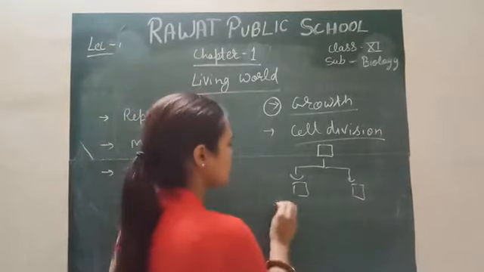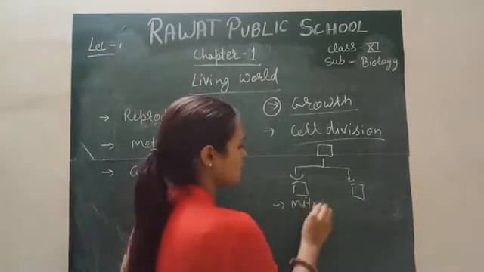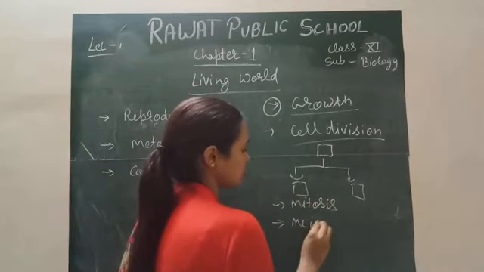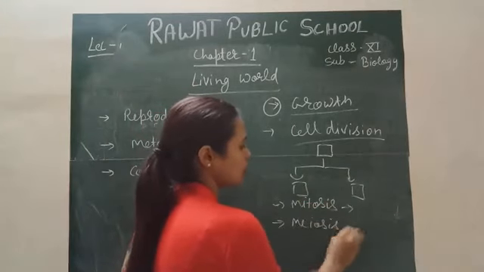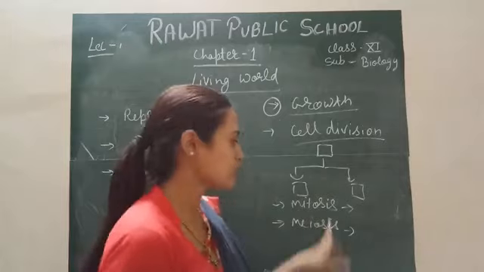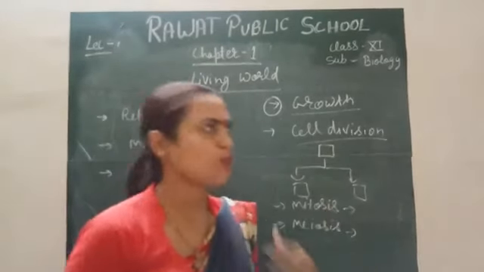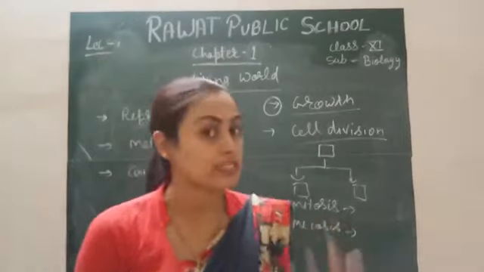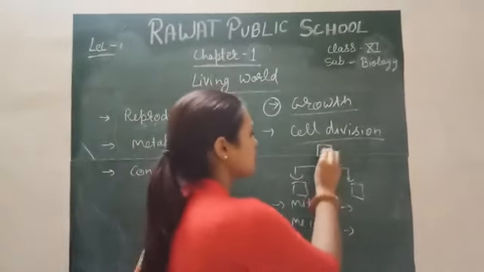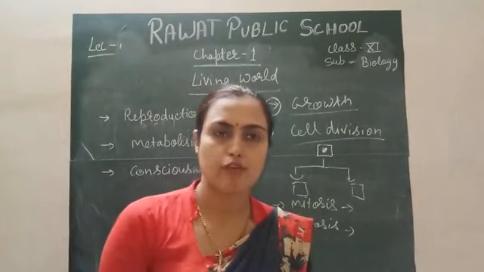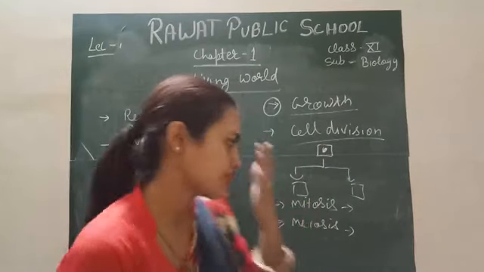Generally, cell division is of two types, mitosis and meiosis. What is the meaning of mitosis and meiosis? All living organisms have cells, a cell has a nucleus, and the nucleus has chromosomes, which transfer characters from one generation to another, right?